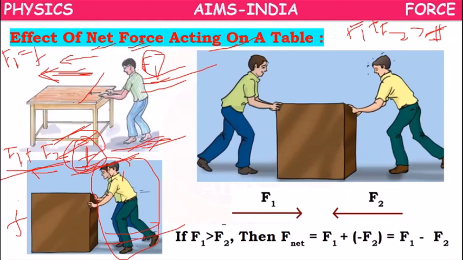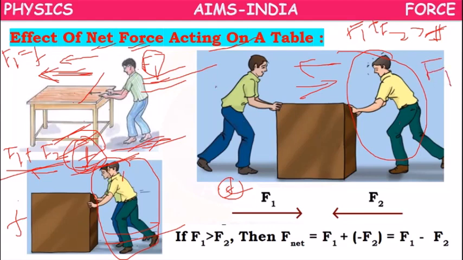Or you ask your friend to go that side. You are moving the table or block from this side towards this direction, and the boy is moving towards this direction. Assume that there is no friction. Only applied force F1 is acting, applied force F2 is acting. Only two forces are acting, F1 in this direction, F2 in this direction. If both of them apply the same force, the block will not move.